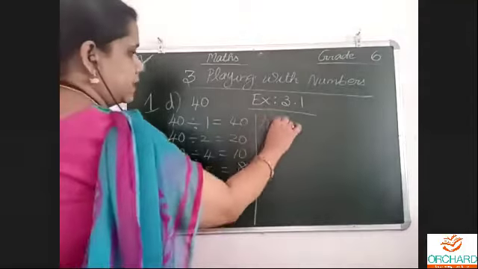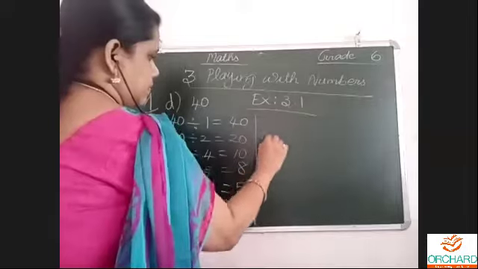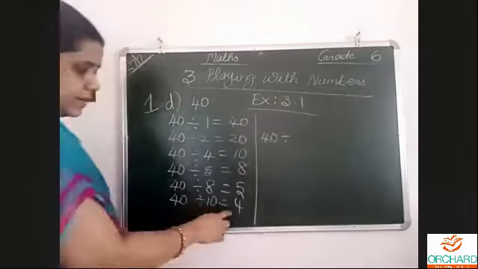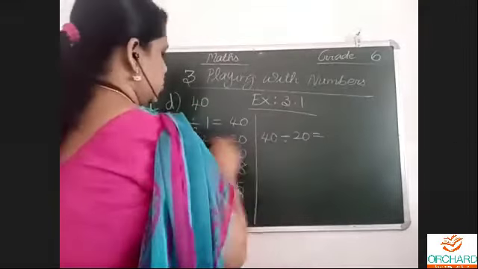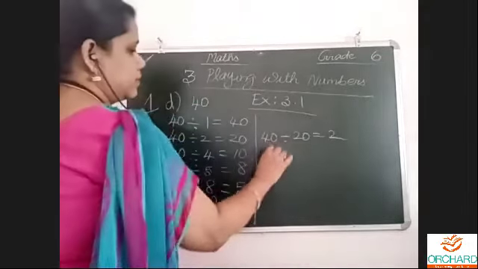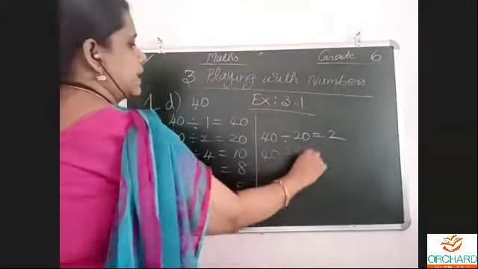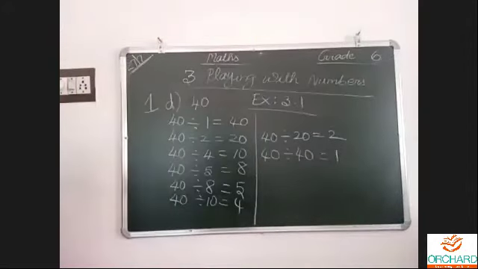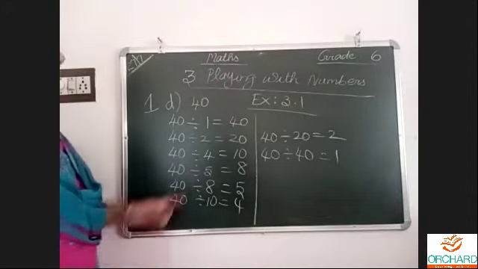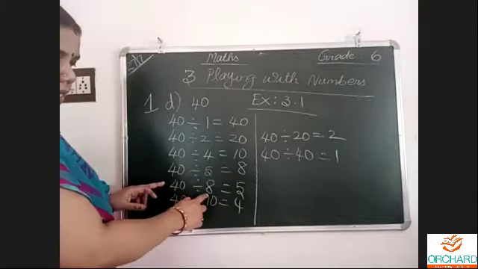So I am writing here, continuing. 40 divided by 10 and 4. Then 20 and 2, the same thing only: 20 here, 2 outside. Now 40 inside, 1 outside. Like this way, change and write. When we start like this, when 40 divided by 8 comes here,